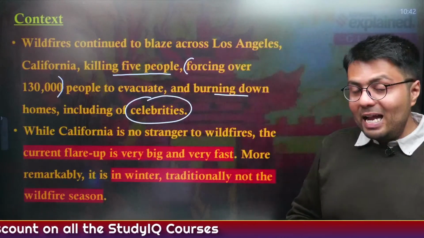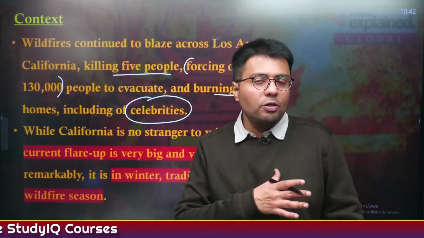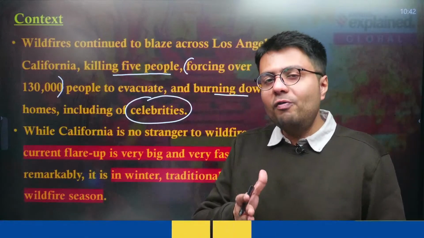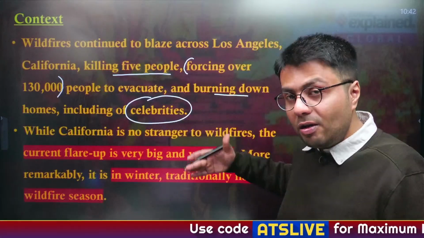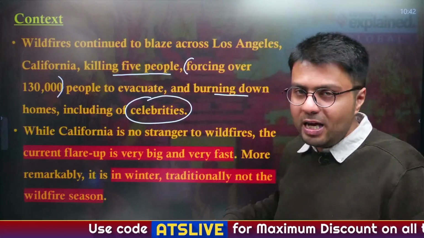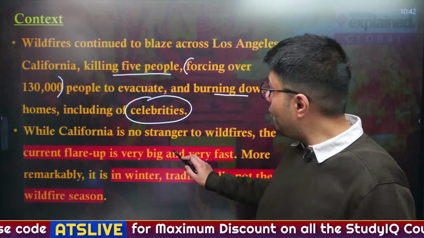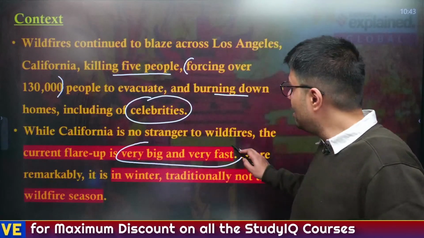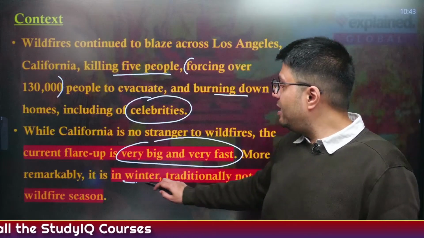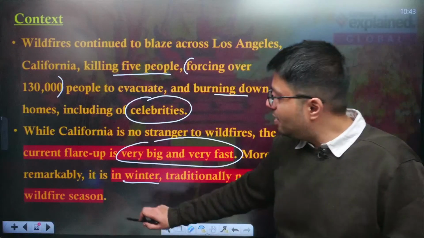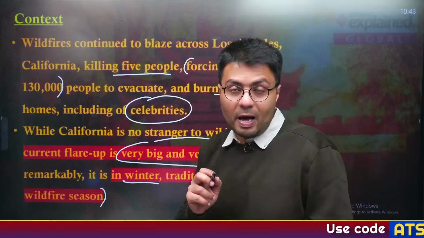Now, while California in general is no stranger to wildfires, these kinds of wildfires usually happen in summer months, and that is why the wildfire reported in today's news becomes important, because first of all, it is very big and it is occurring very fast, and also it is occurring in the months of winter, which is traditionally not the season when wildfire incidences happen.